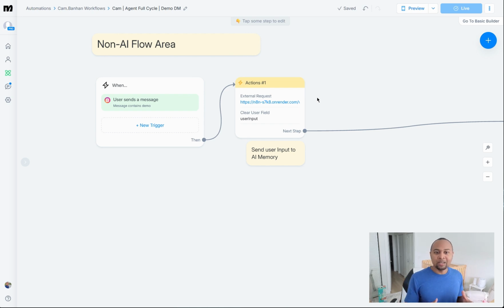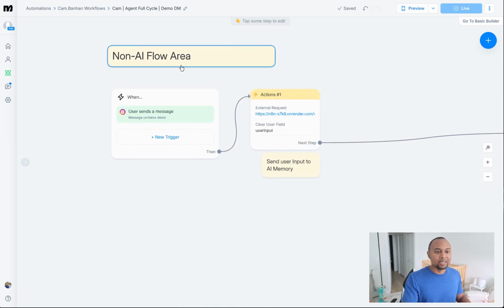Now, the way Manychat's done is that each user has a unique session ID, or a contact ID rather. Every single input from the user is unique specifically to that user. It's all batched together. So Manychat sends in what the user sent on their contact ID, and then I'm clearing the user input because only one thing can live in that user input field at a time.